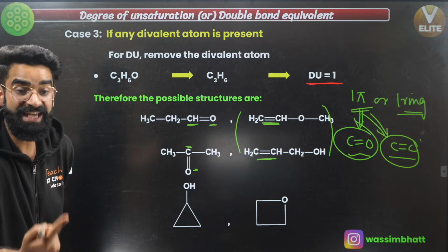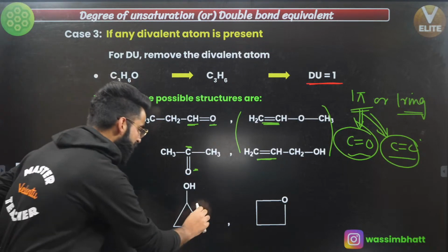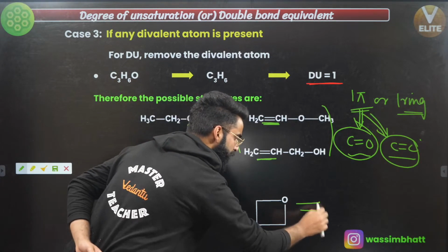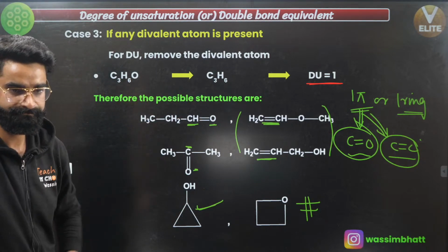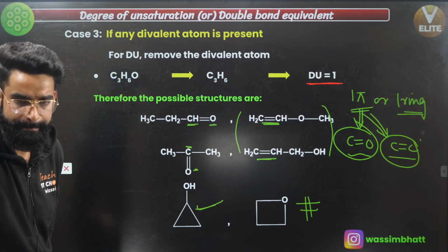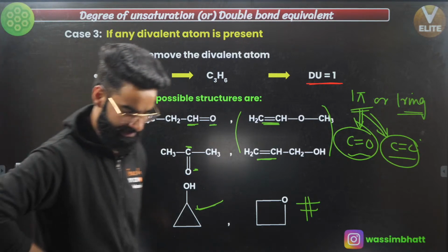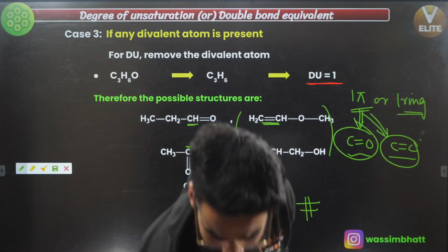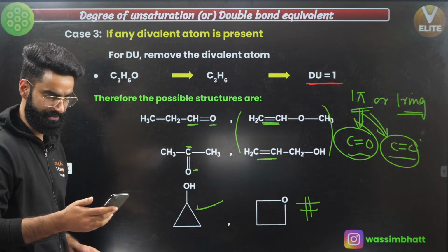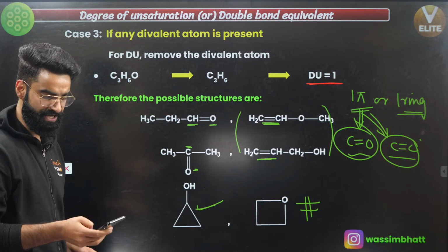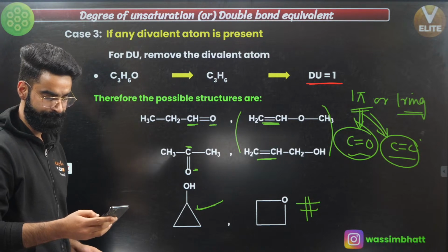Now, there can be a ring as well. This is one possible ring, your alcohol. This is one possible ring, your ether. Everywhere you see, the molecular formula is going to be the same. Let me know in the chat box if it's clear to you. After getting the DU, you can clearly guess the structures of these. Let me know in the chat box if it's clear to everyone.